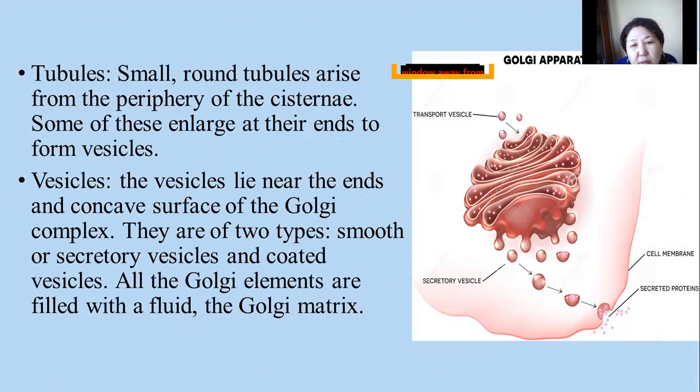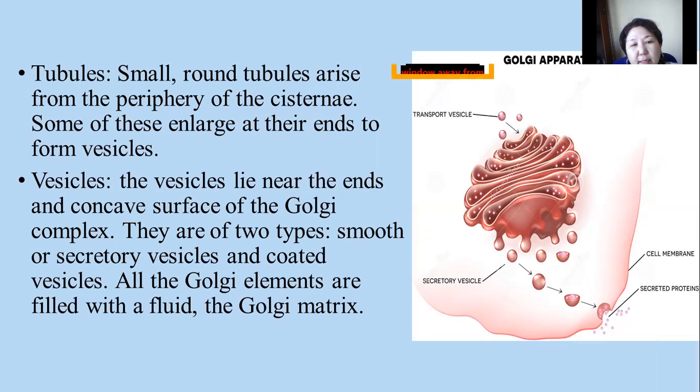On the next slide, you can see the structure of the Golgi apparatus, including transport vesicles, secretory vesicles, and the surrounding cell membrane. The Golgi apparatus also includes tubules. What does tubules mean? Tubules are small round tubules that arise from the periphery of the cisterna.